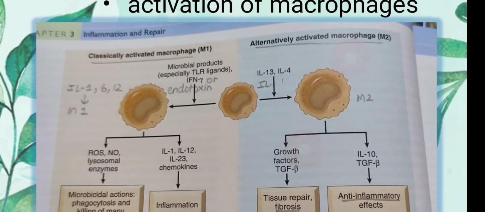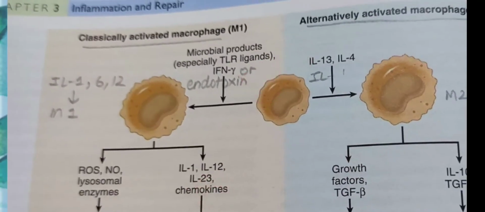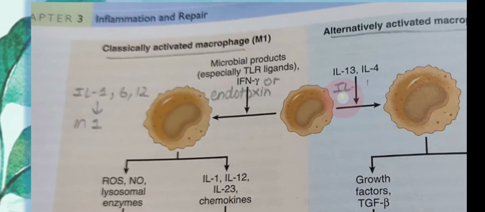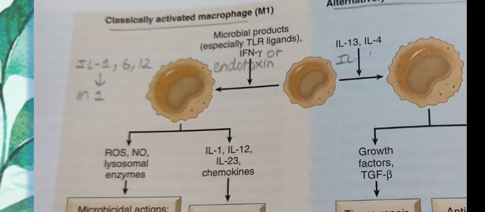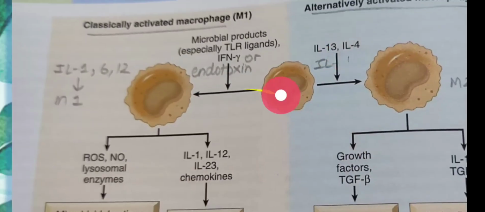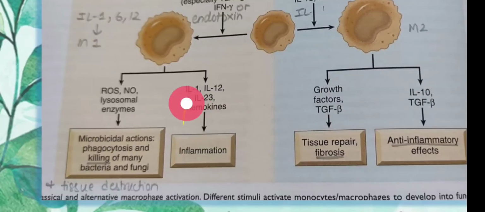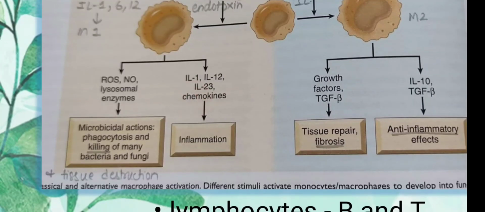In classically activated macrophages, microbial products, especially toll-like receptors and interferon gamma or any endotoxin, will produce M1, which then secretes reactive oxygen species, nitric oxide and lysosomal enzymes, and interleukin 1, interleukin 12, interleukin 23 and some chemokines.